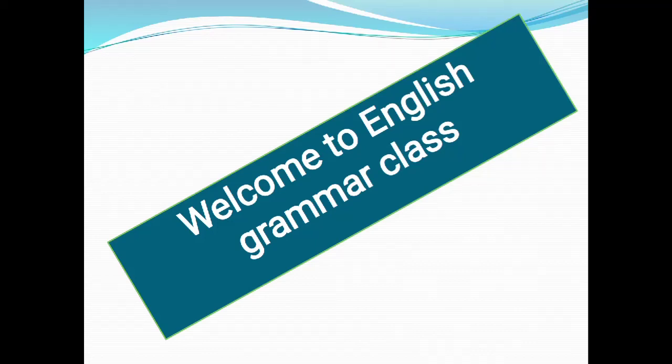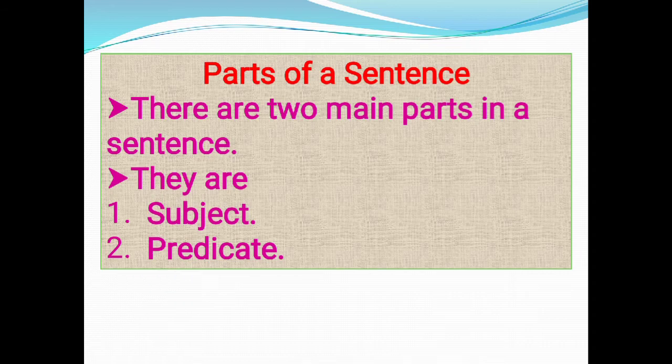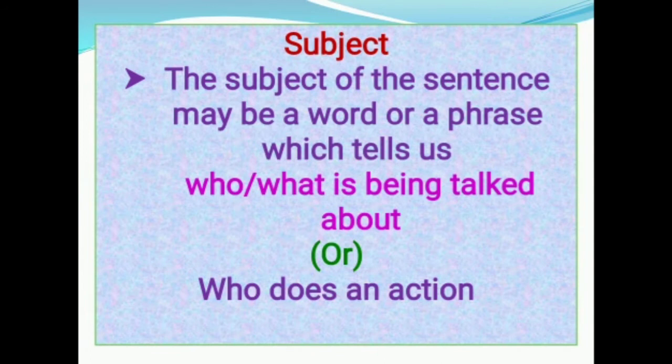In this class, we are going to know about parts of a sentence. There are two main parts in a sentence. They are subject and predicate. Subject. The subject of the sentence may be a word or a phrase which tells us who or what is being talked about or who does an action. That means subject is nothing but the doer of the action.